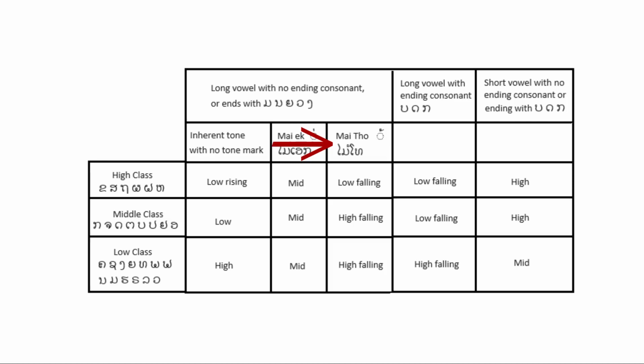Any word with the mai tho tone marker that starts with a high-class consonant will be low-falling, with a mid-class consonant will be high-falling, and a low-class consonant will be high-falling. The following examples illustrate this rule.